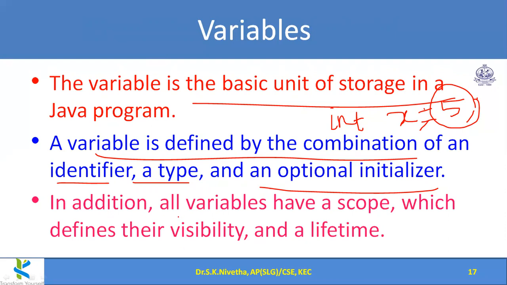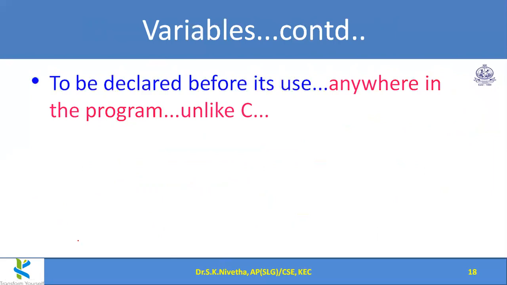Now all variables have a scope: the scope of the variable, the lifetime of the variable, where it has valid visibility. So that defines the visibility and the lifetime. Generally, in C programming, all the variables are to be declared in the first few lines. In between the program, we cannot declare any variable.